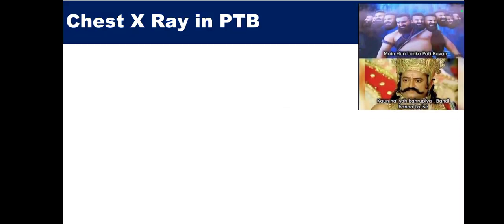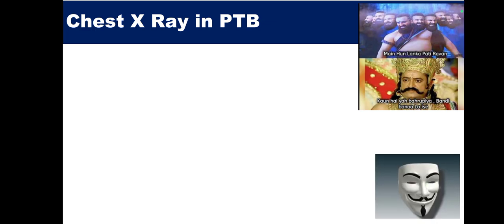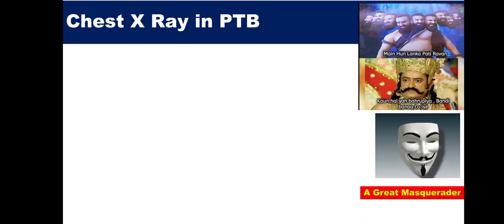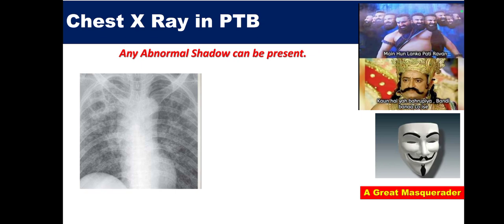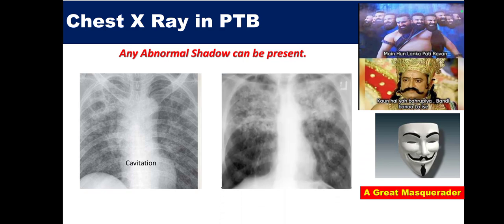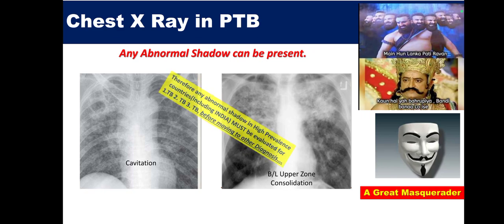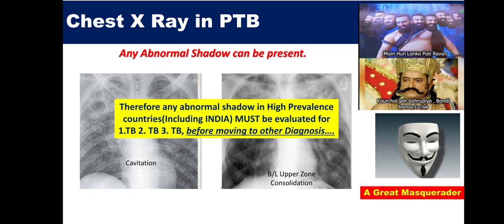If you look at the chest X-ray, this is very important. If you see Ravan, he has 10 heads. So it is just like a great masquerader. What does it mean? It means any abnormal shadow can be present in the chest X-ray. But there are some very typical cases, like cavitation of the upper lobe. TB is an upper lobe disease most of the time, and it can also present as bilateral upper zone consolidation. But very important to know, any abnormal shadow in high prevalence countries, including India, must be evaluated for tuberculosis, tuberculosis, tuberculosis before moving to other diagnoses.